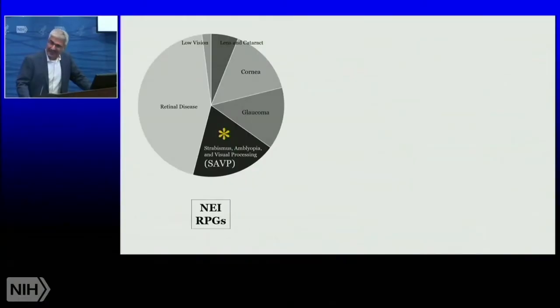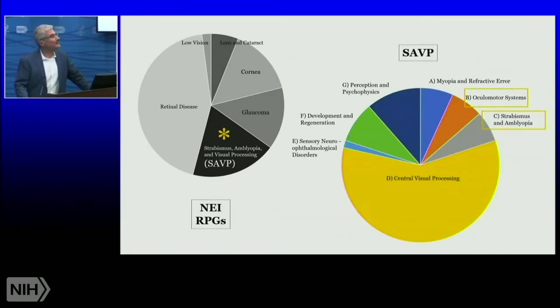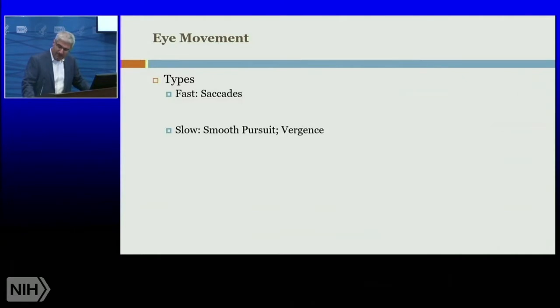So let's move back to the back of the eye. Just to remind you that we have six program areas at the NEI. The SAVP program is the second largest. Within SAVP, there are seven themes. I'm going to tell you about two of these themes: the oculomotor systems, which essentially deals with the biology of eye movement, and then strabismus and amblyopia, which essentially deals with the pathobiology. We start with the oculomotor systems, but before that, let's get some background.